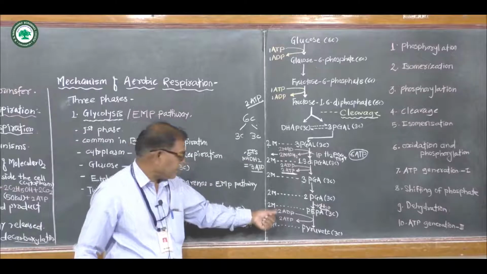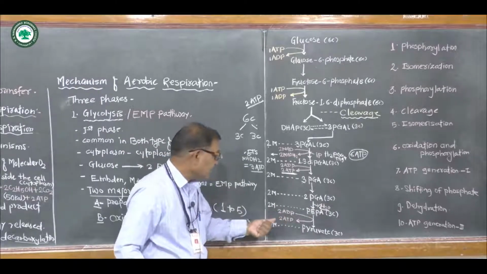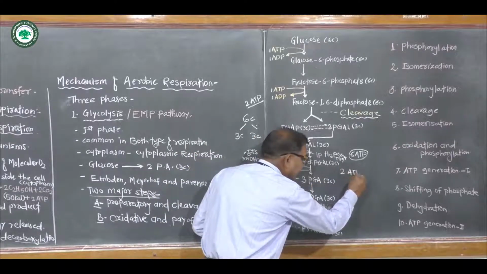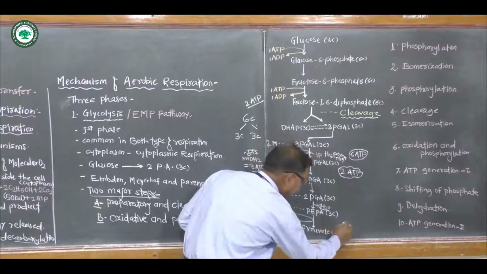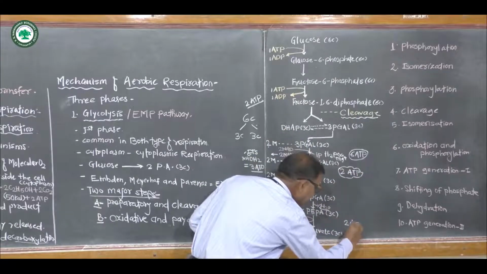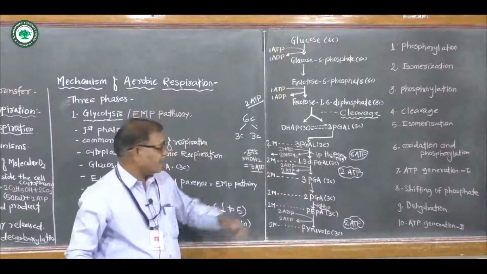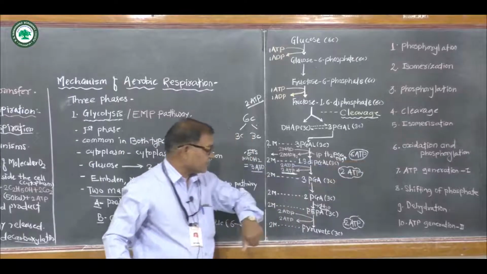ADP is converted to ATP, meaning 2 ATPs are directly generated. In this step another 2 ATP are directly generated. How much? 4 ATPs directly generated and 6 ATPs generated through the electron transport system.